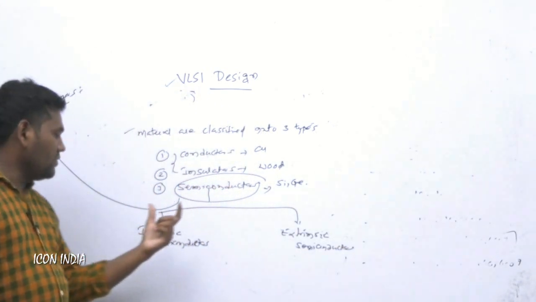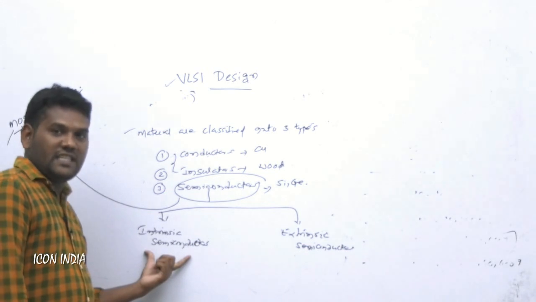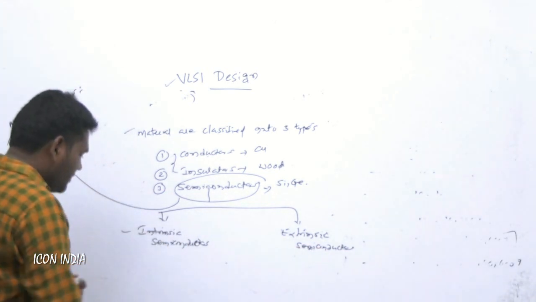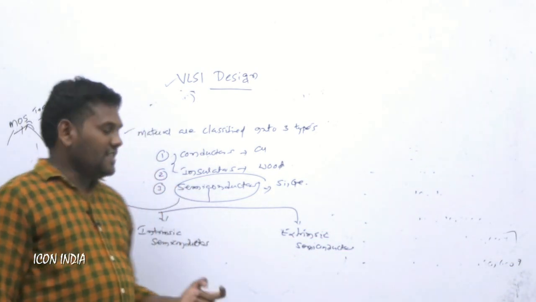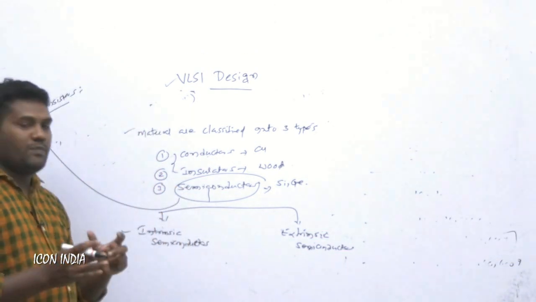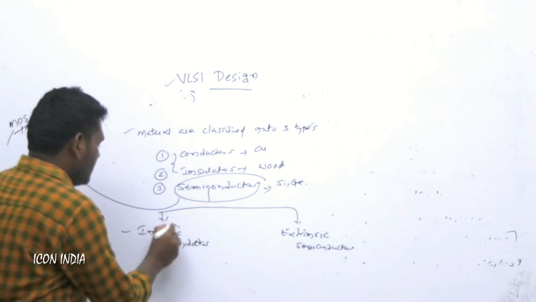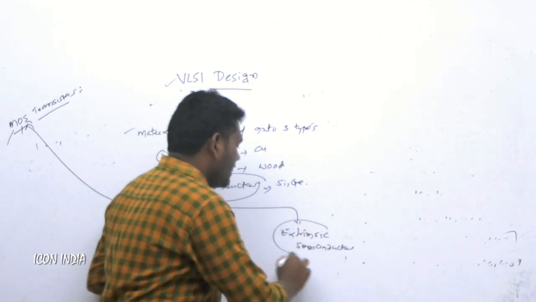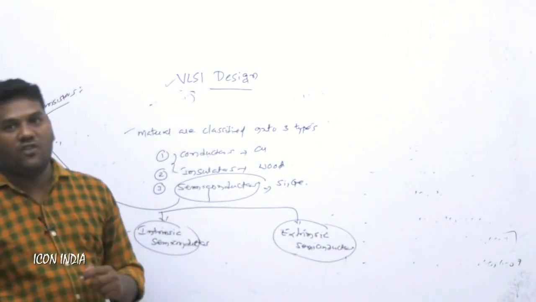What is meant by intrinsic semiconductor? An intrinsic semiconductor is the purest form of material, so it is called an intrinsic semiconductor. An extrinsic semiconductor is an impurity form.